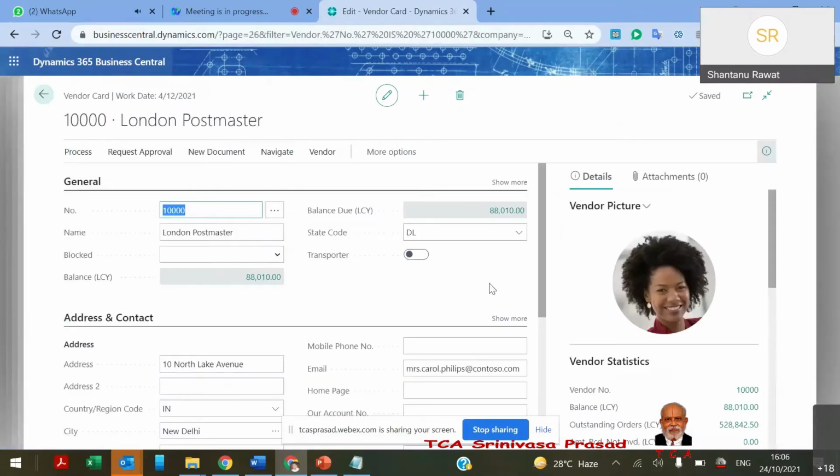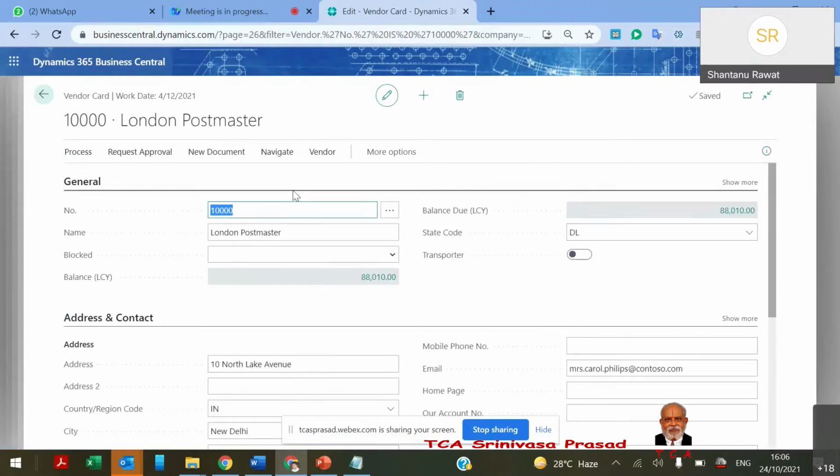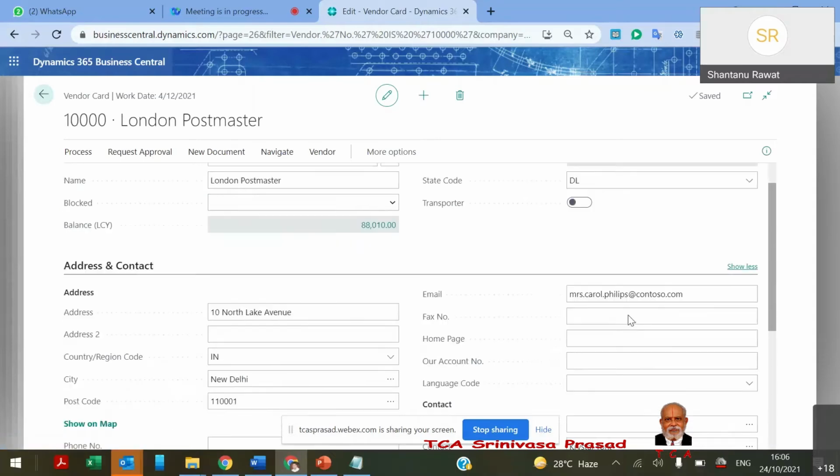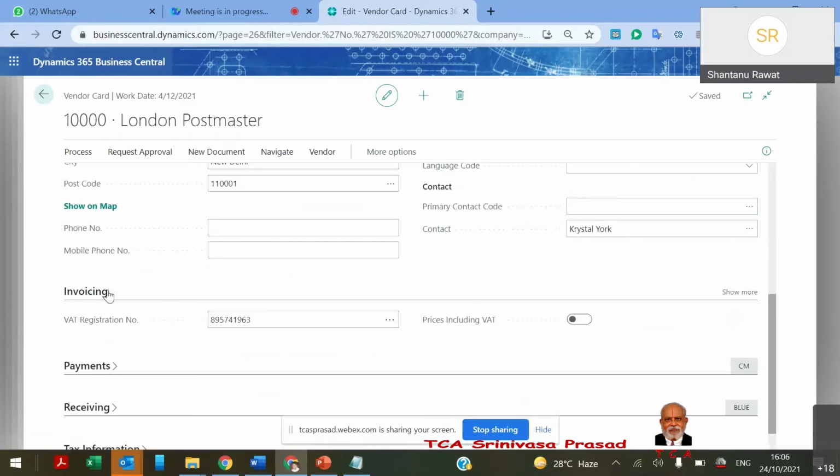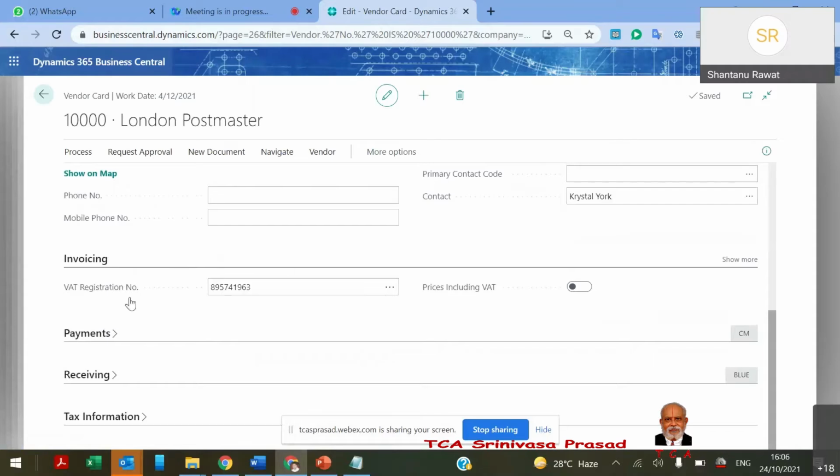We maintain the generic details, their name, address, phone numbers, etc. Further, we maintain some parameters that we define for invoicing. For example, if we have the practice of including tax or excluding tax, we can define that here.